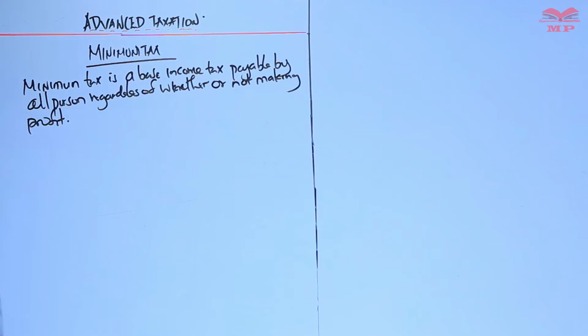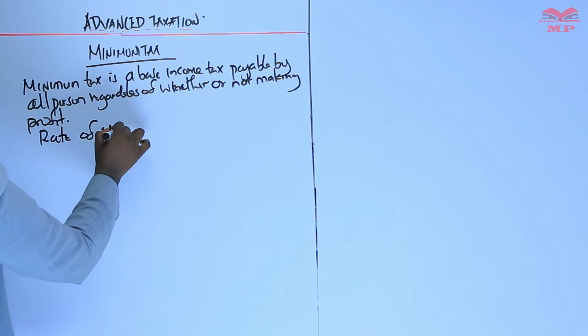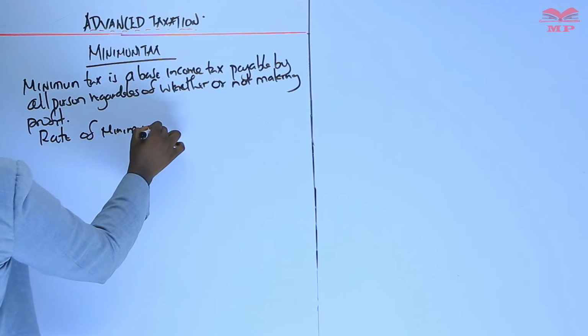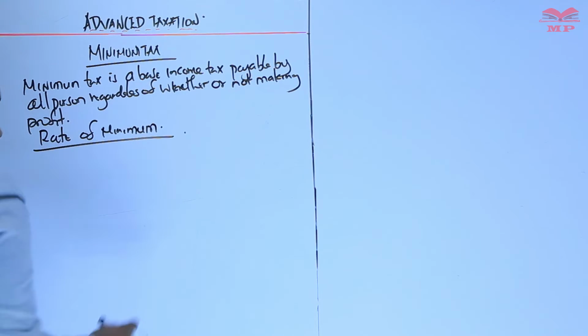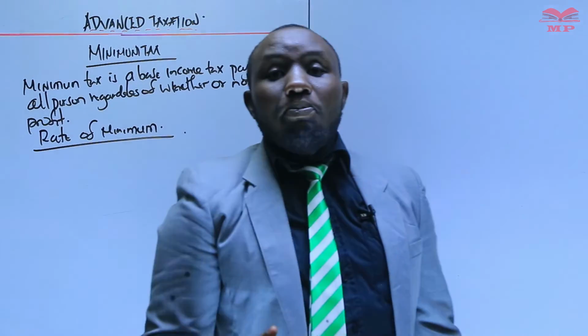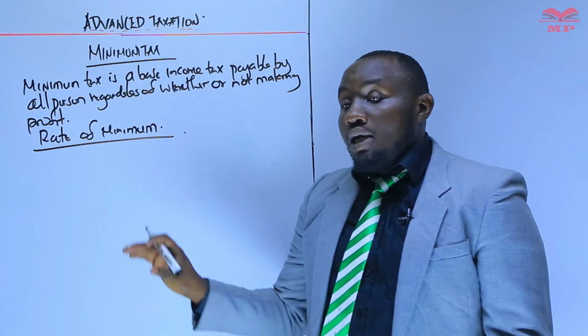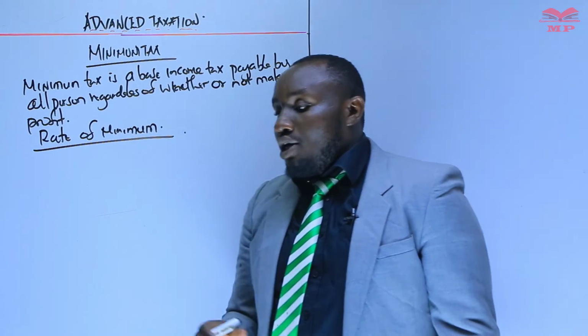What is the rate of minimum tax? We need to discuss the rate of the minimum tax. The rate of the minimum tax was basically 1% of the gross income. We don't look at the expenses, but we say 1% of the gross income.